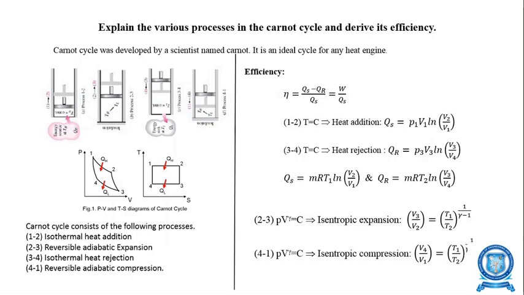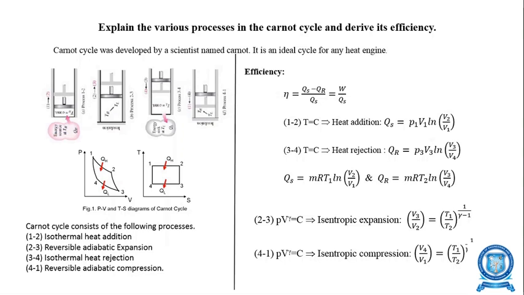Therefore, in process 1 to 2, the heat is added to the system or engine isothermally by keeping the temperature constant. In process 2 to 3, the pressure decreases, because the process is called expansion, as the name indicates.